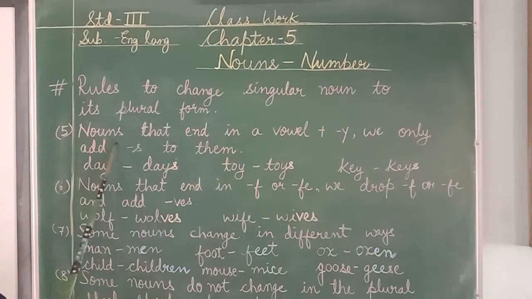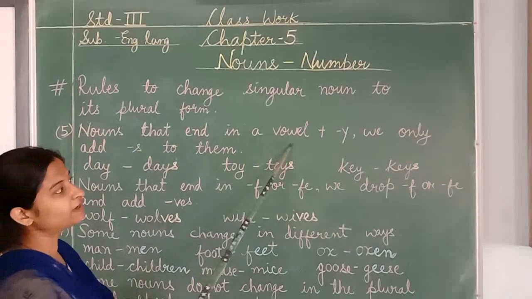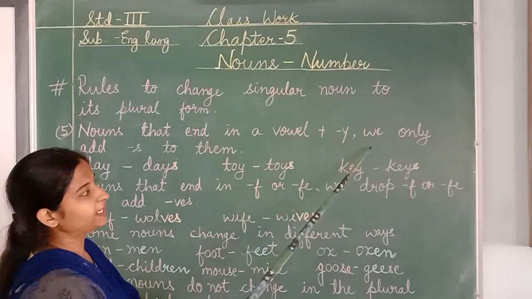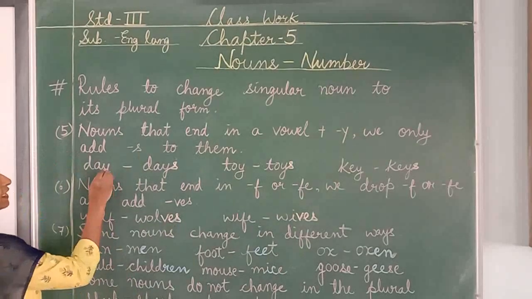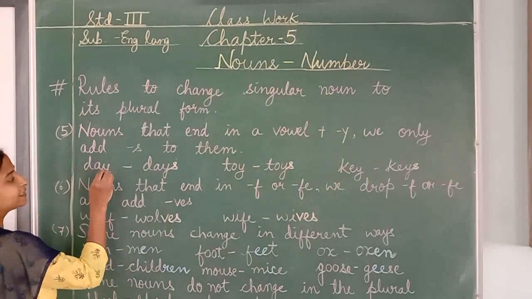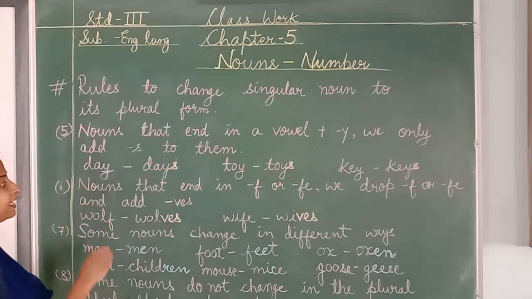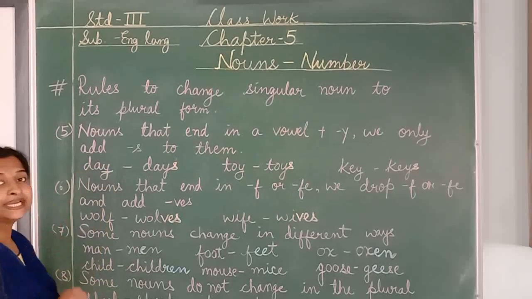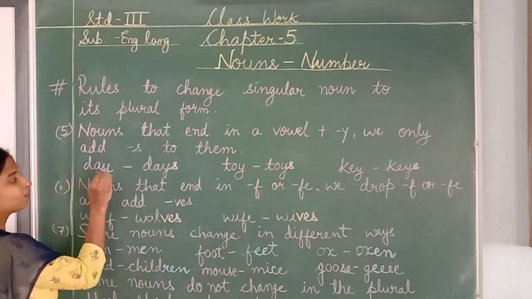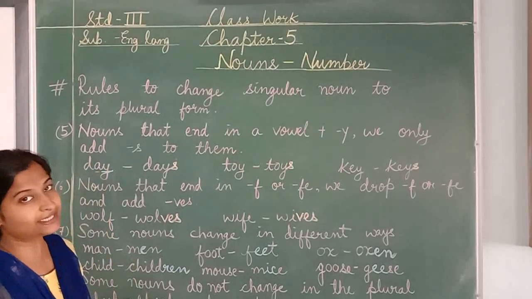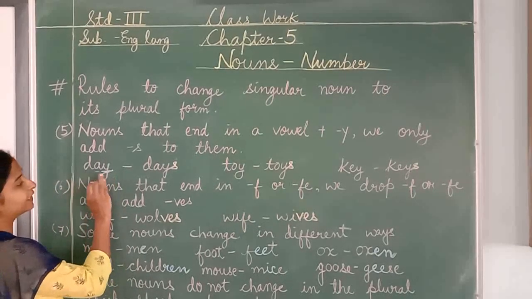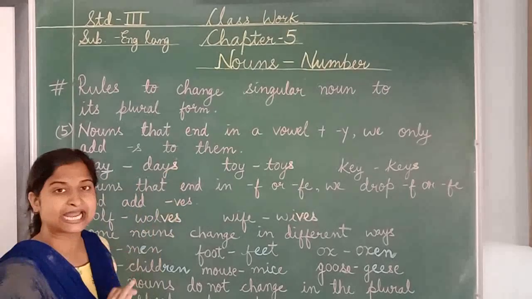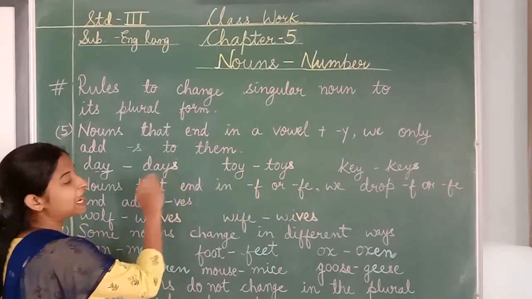Rule number 5. Nouns that end in a vowel plus y, we only add s to them. Now, pay attention here. This word ends with y. Just before y, what is here? A is a vowel. That is why we are not going to do anything to it, and we simply add s here. What we will add? S.